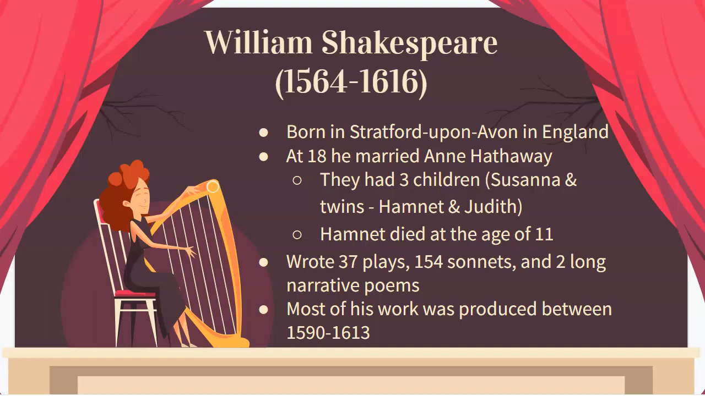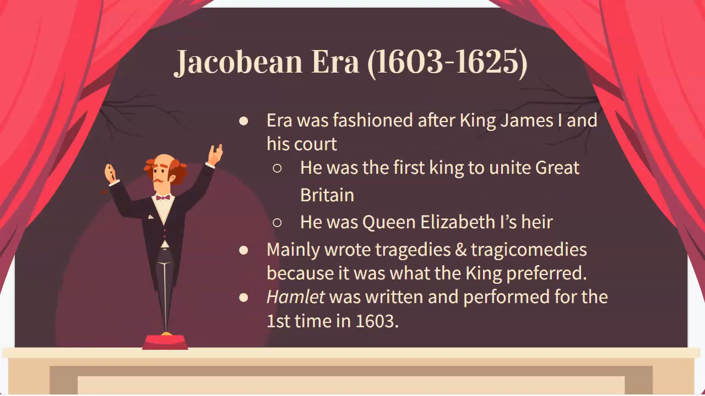During his writing career of 23 years, which you see down here, Shakespeare wrote 37 plays, 154 sonnets, and 2 long narrative poems. Long narrative poems would be like the equivalent of the Odyssey or the Iliad, very lengthy, very verbose in what it's saying. All of his information was written during 2 time periods, either the Elizabethan era or the Jacobean era.